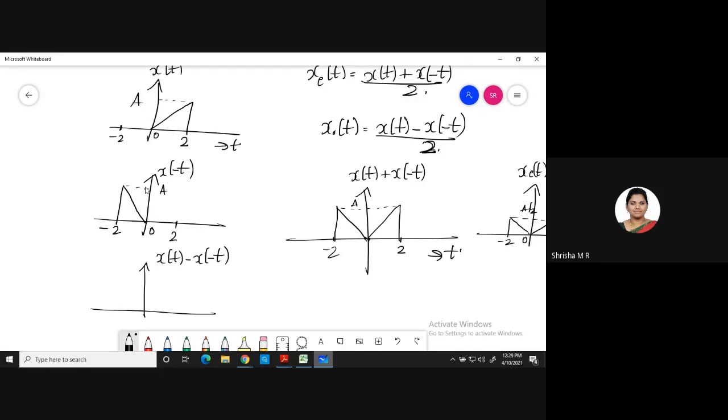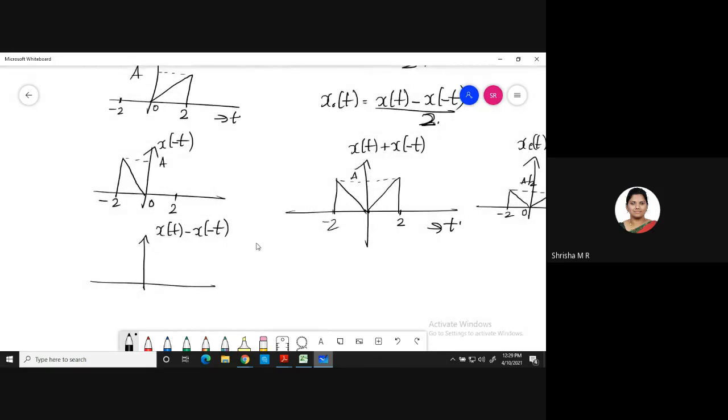So what do you get? At 0, the signal is 0. 0 minus 0 is 0 only. At 2, what you have? A. A minus 0 is A itself.